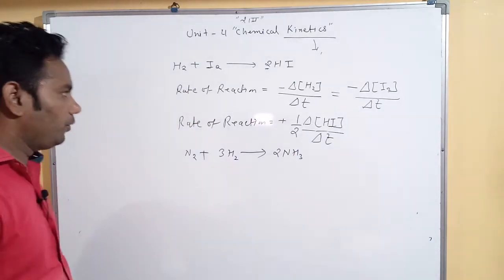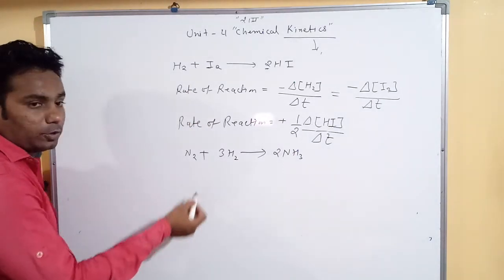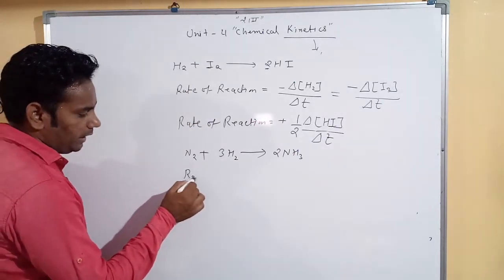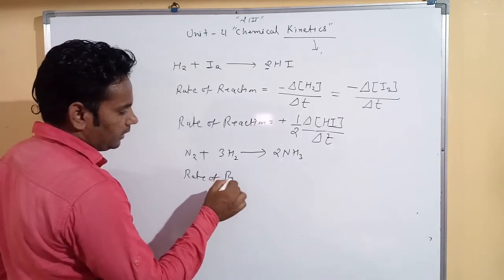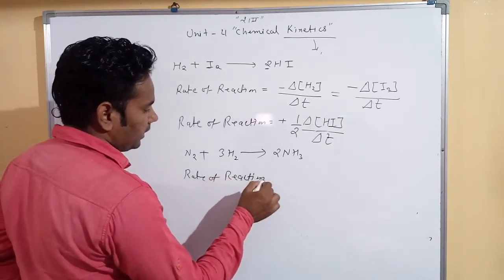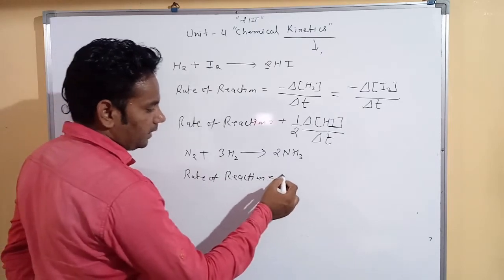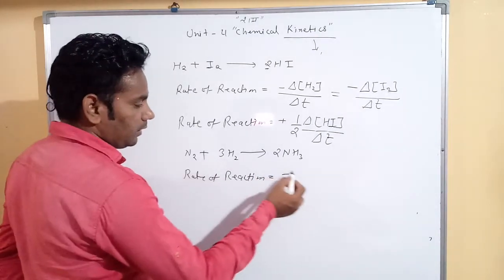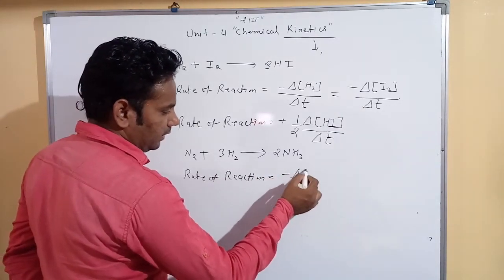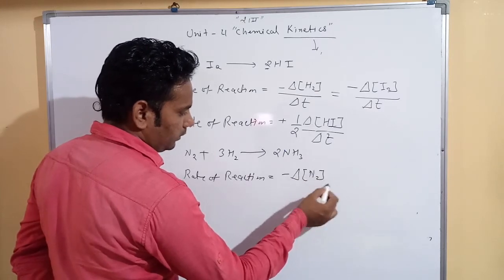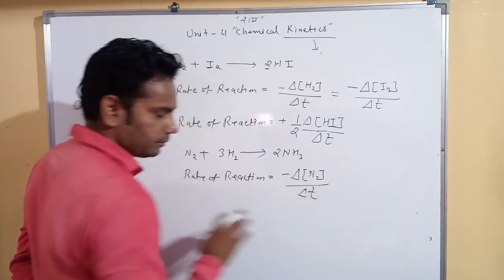Clear? Now we write the rate of reaction on the basis of N2. Rate of reaction is equal to minus delta N2 upon delta T. Clear?